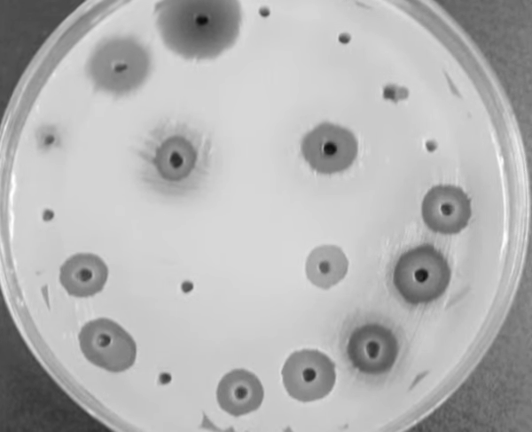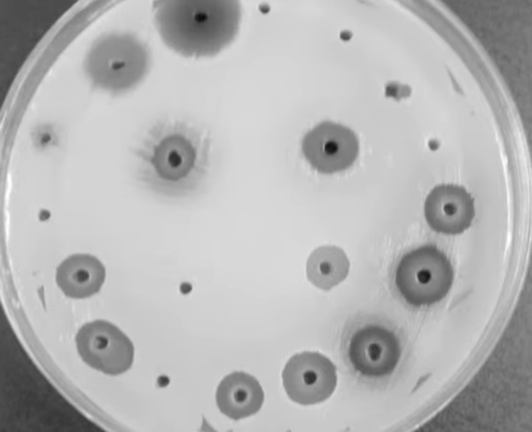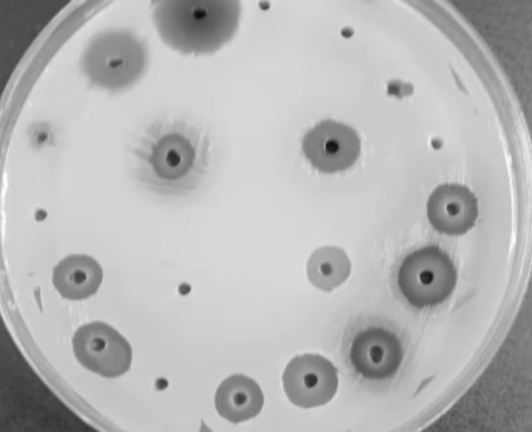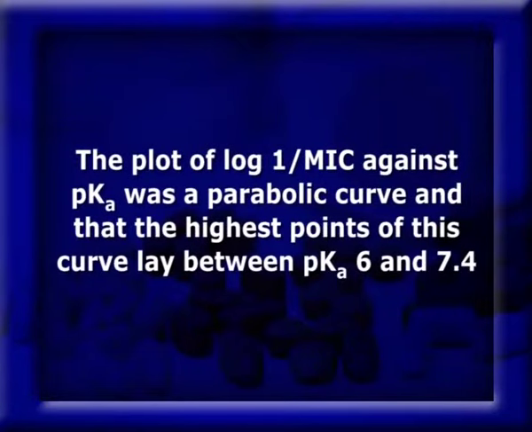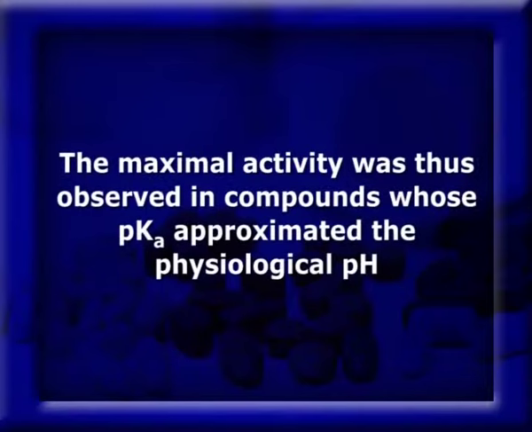Bell and Roblin in 1942, in a comprehensive study of the relationship between the pKa of a series of sulfonamides and their in vitro antibacterial activity against E. coli, found that the plot of log 1 upon MIC against pKa was a parabolic curve, and that the highest points of this curve lay between pKa 6 and 7.4. The maximal activity was thus observed in compounds whose pKa approximated the physiological pH.